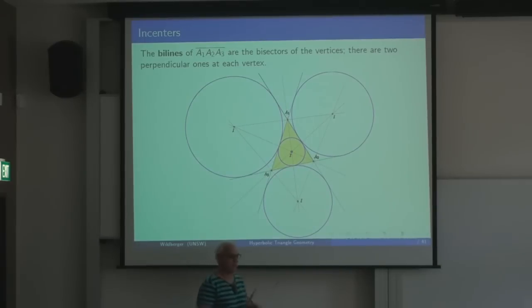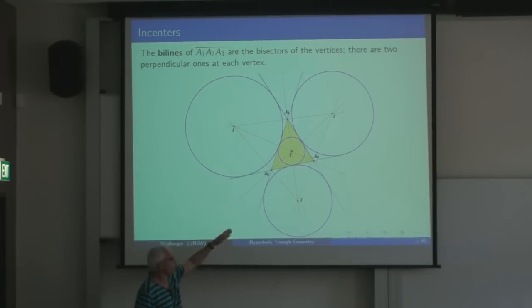So that's the way you get circles inscribed in a triangle, by finding the incenters first. And you can do that not just in here, but you can also do it from here, and then you get another triangle which is in some sense inscribed in the 3 lines of the triangle. It's actually outside, but it's still touching the 3 lines of the triangle. And there are 4 such incircles, you might say.